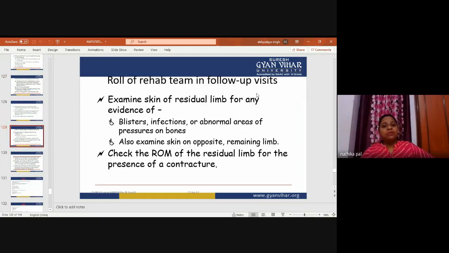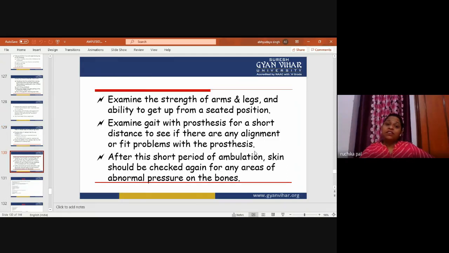Now, the role of the rehab team in the follow-up visits: examine the skin of the residual limb for any evidence of blisters, infections, or abnormal areas of pressure over bones. Also examine the skin on the opposite remaining limb. Check the range of motion of the residual limb for the presence of a contracture. Examine the strength of the arms and legs and the ability to get up from a seated position. Examine the gait with the prosthesis for a short distance to see if there are any alignment or fit problems. After this short period of ambulation, the skin should be checked again for any areas of abnormal pressure over the bones.